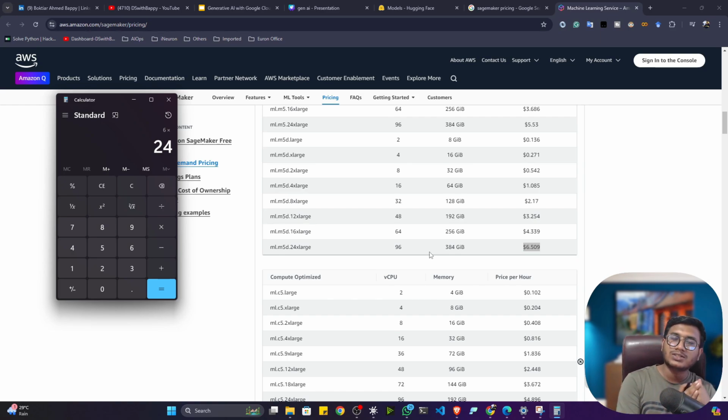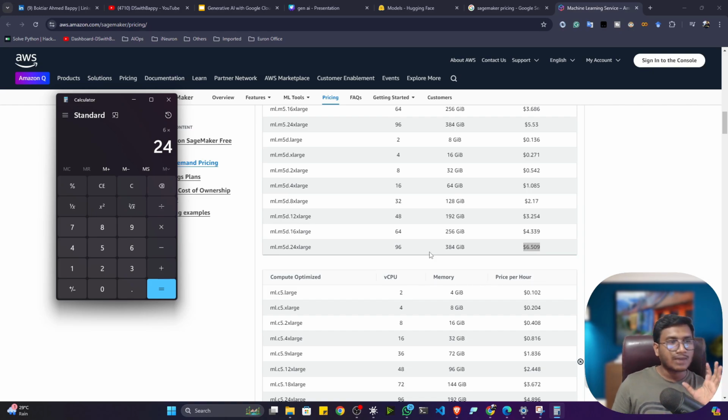Because see, your application should keep on running 24 hours. It's not like you are running for 2 hours and then stopping. No, people won't be using your application. ChatGPT is running 24 hours, 7 days. It is running all the time. So you will see there is no downtime. Whenever you are creating your application, it should always be running 24 hours.